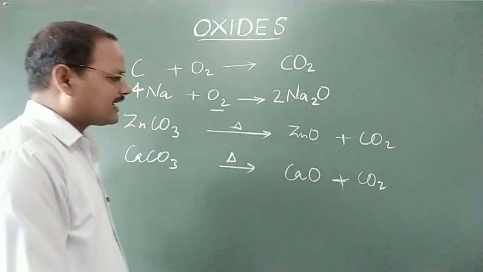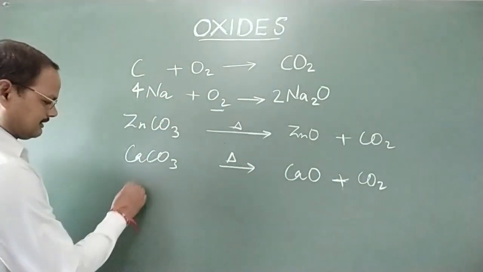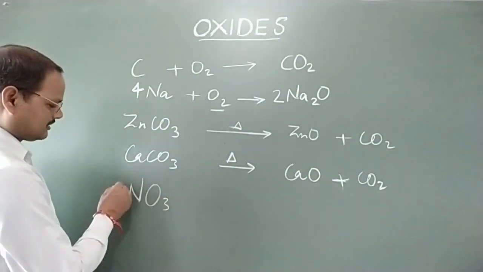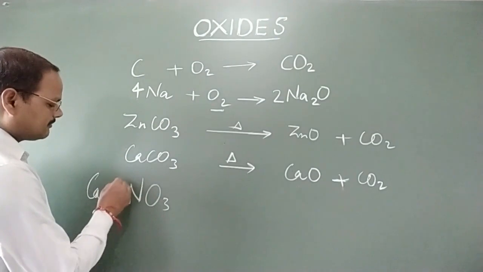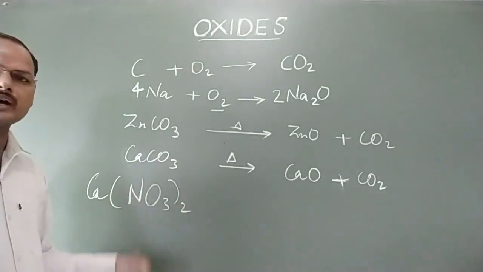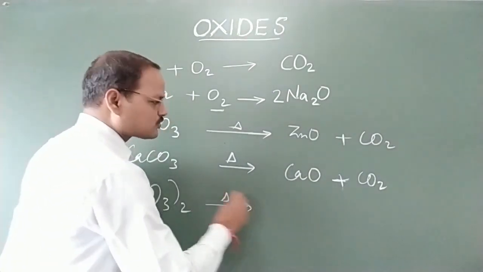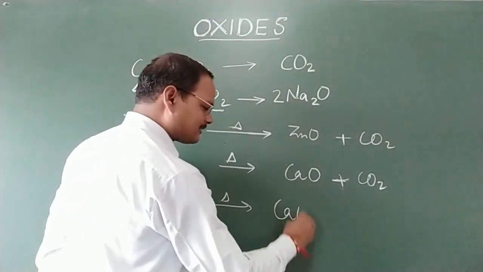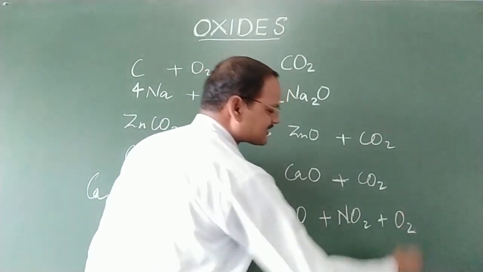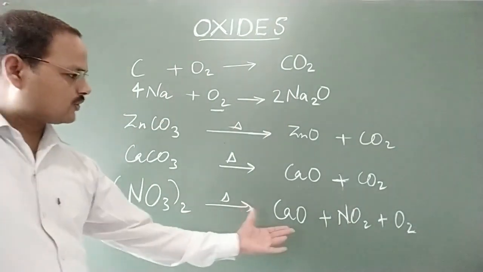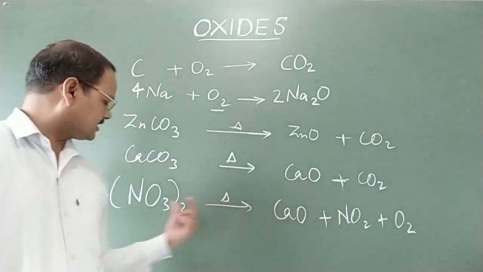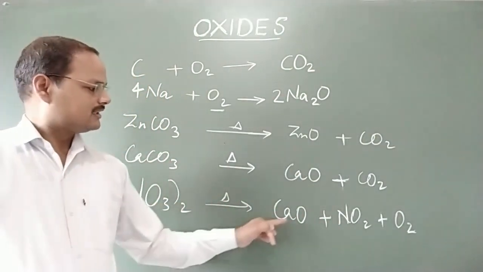In the same way we can also get compounds like nitrates. I am taking here calcium nitrate, Ca(NO3)2. It can also decompose to give compounds like calcium oxide, nitrogen dioxide, and here we will get oxygen also. Therefore, two types of oxides we are getting here also in this case, by decomposition of calcium nitrate.